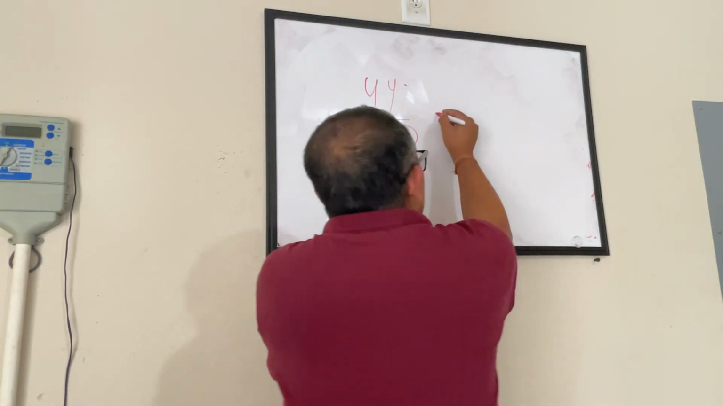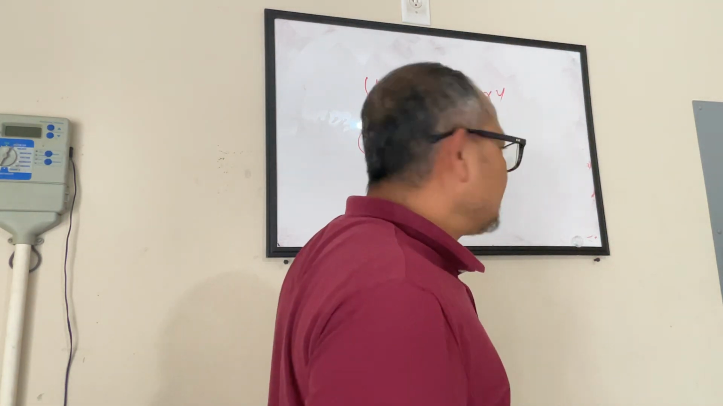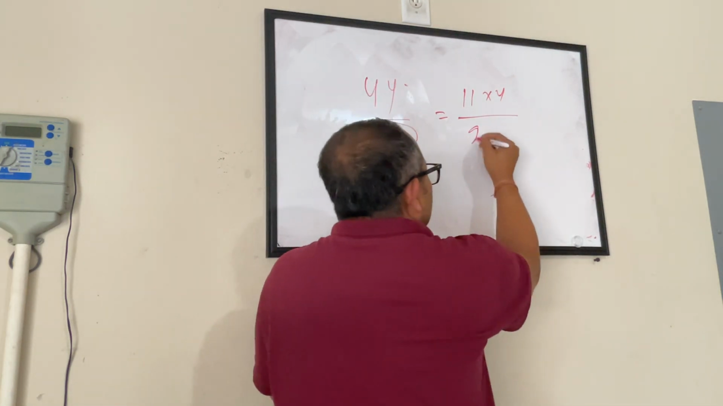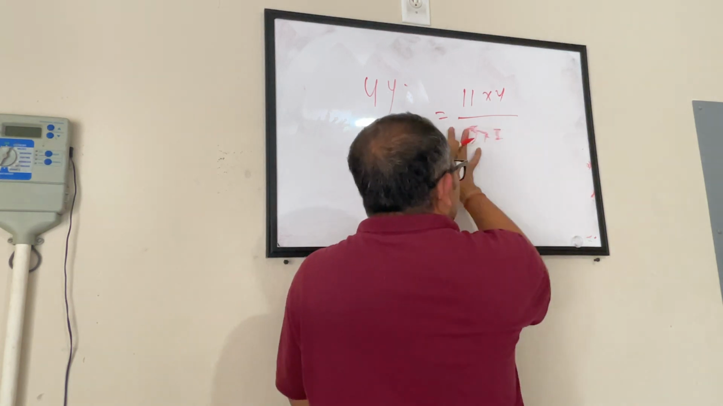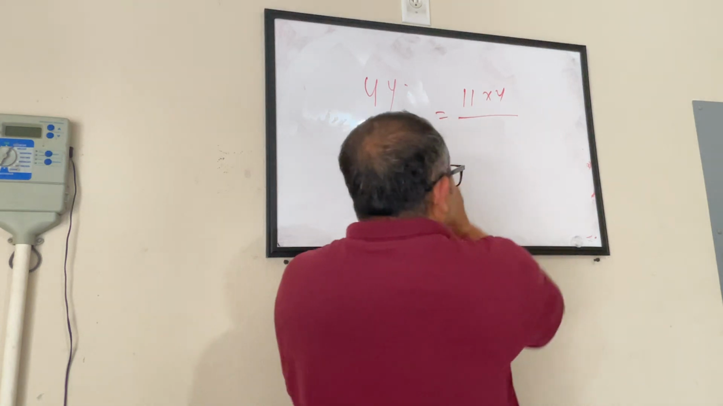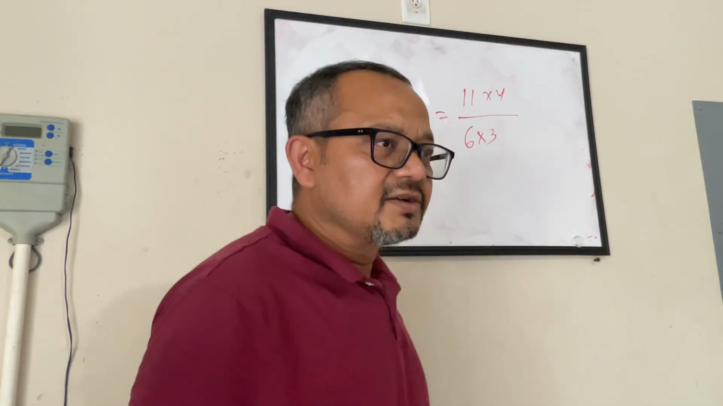Everybody in this class knows 11 times 4 is 44. Don't you? Everybody knows, right? Because that's simple. 11 into 4, 44. Yeah? Yeah. Everybody knows 18 can be written as 9 times 2 or 6 times 3. Yeah? Whatever you like, just write it. Let's say 6 times 3. Okay?